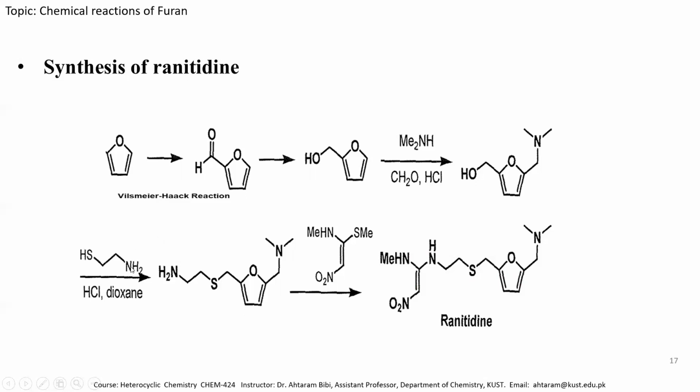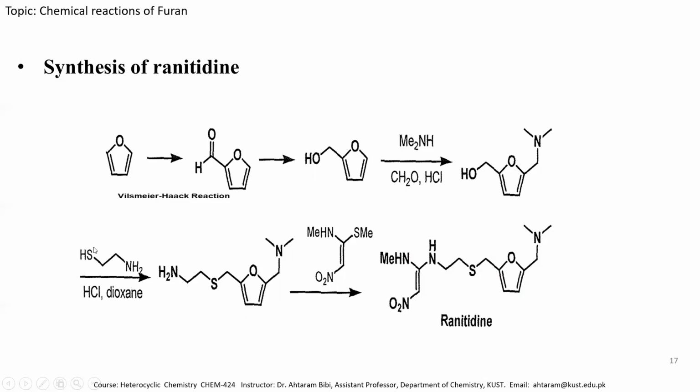Then this intermediate molecule is treated with the thioamine molecule. In this case, this sulfur has a lone pair of electrons, so it attacks this carbon atom, eliminating the water molecule and producing this intermediate species.